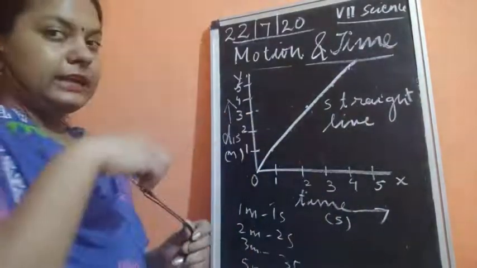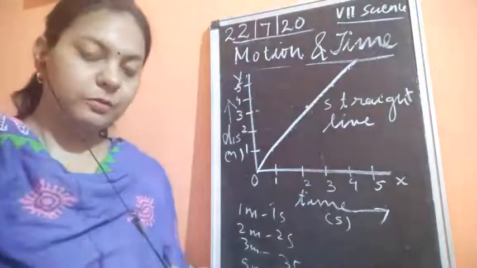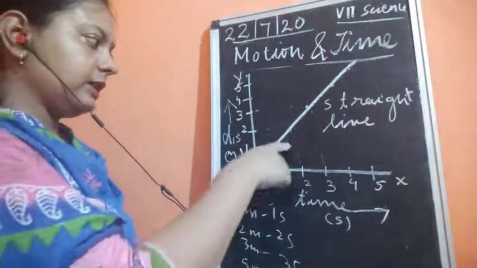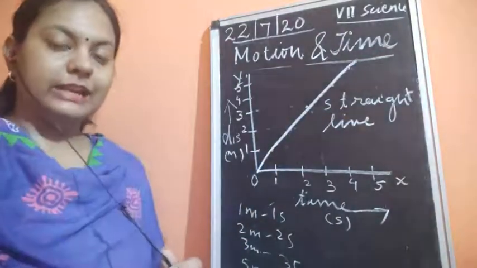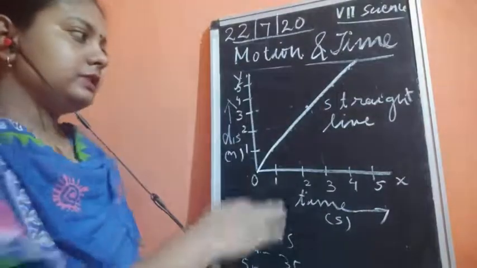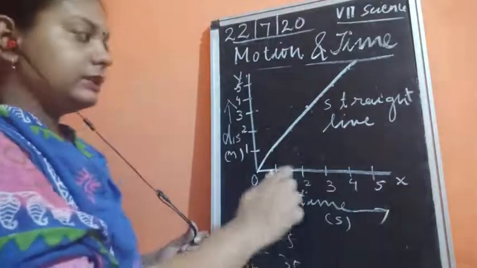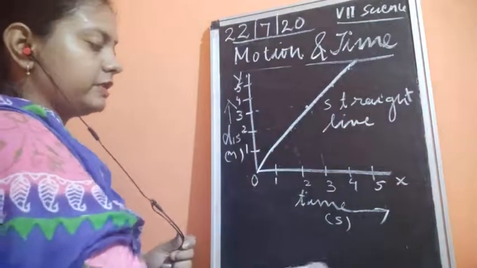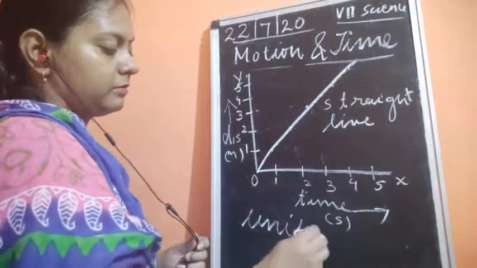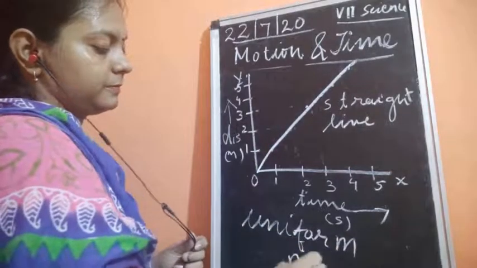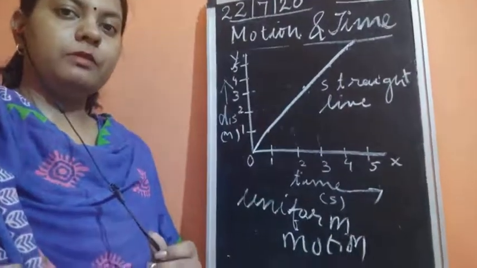This straight line tells us that this motion is uniform. Why is this uniform motion? Because it is traveling equal distance in equal intervals of time, and whenever we join the points we get a straight line. So this is a straight line graph, and we can easily find out by seeing this graph which type of motion it is. This is showing you uniform motion.